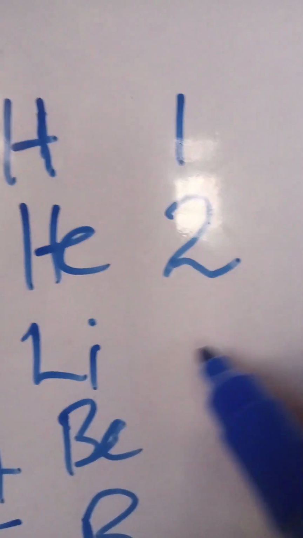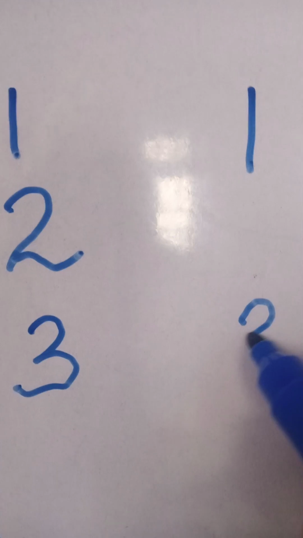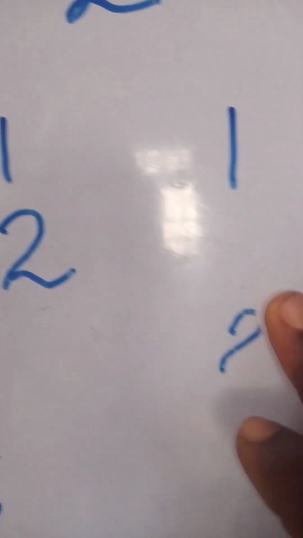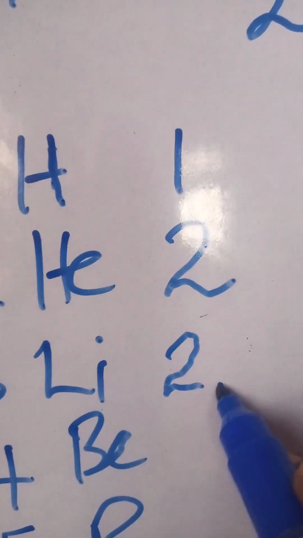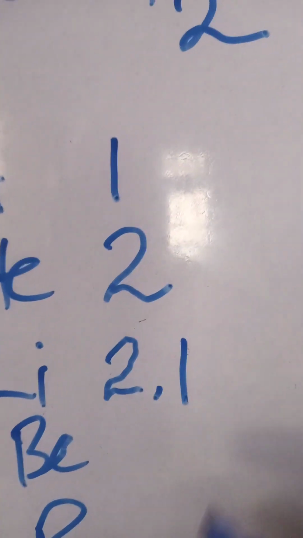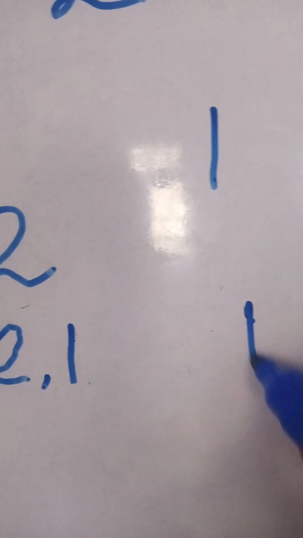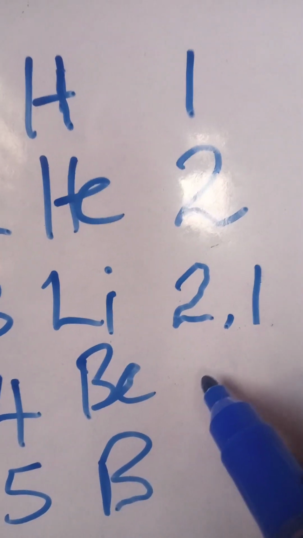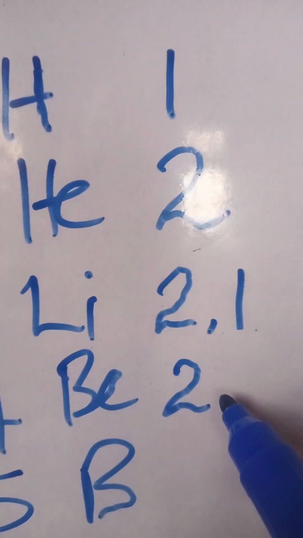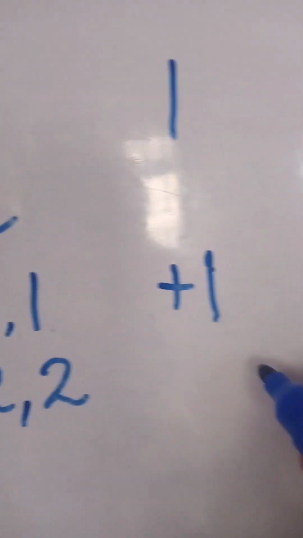Lithium is 3. So we'll configure it as what? 2 and 1. Then the valency, the combining power, is 1, the plus 1 oxidation state. Then 4 is beryllium. We'll configure it 2 and 2. The combining power is plus 2.